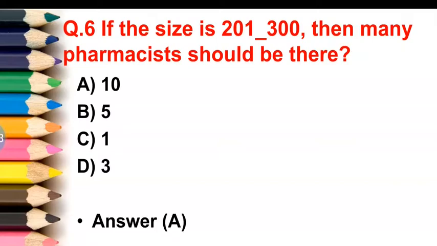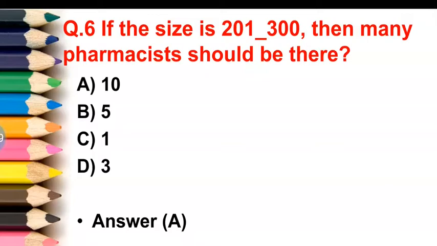Next question is if the hospital size is 201 to 300, then how many pharmacists should be there?